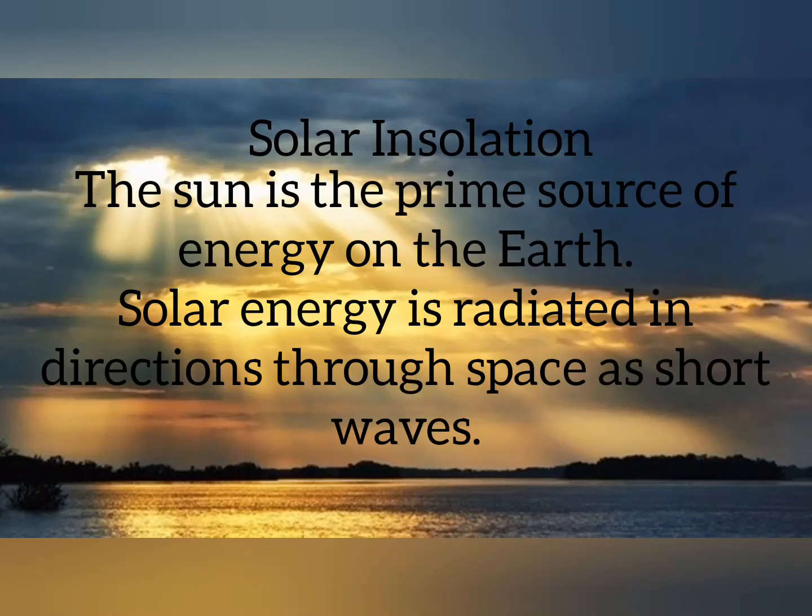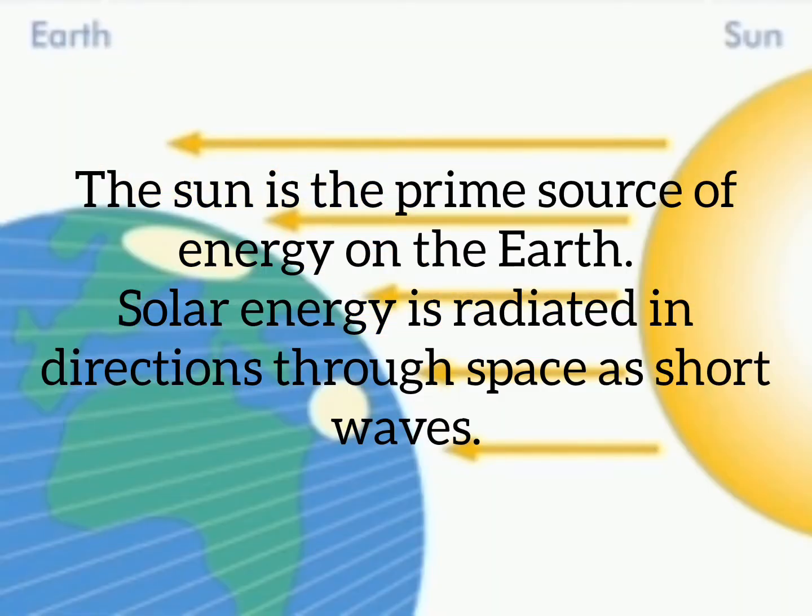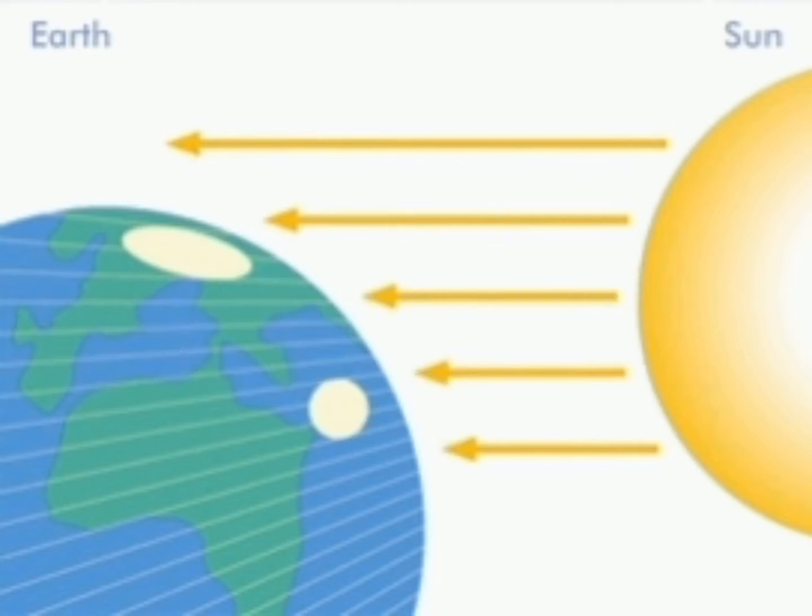The sun is the primary source of energy for the earth. It is the vital source of energy because of which life is possible on the earth's surface. The sun's rays, which come out of the photosphere of the sun, are radiated in all directions into space as short waves which are received by the earth, which is a source of heat energy for the earth's surface.